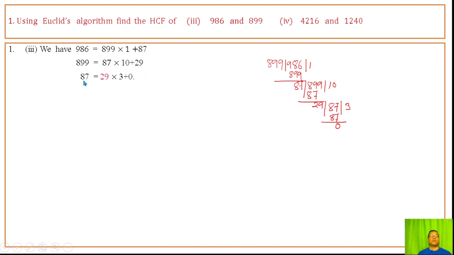Then 87 as the new dividend and the remainder 29 as the new divisor gives quotient 3 and remainder 0. Hence the required HCF of the two given positive integers is 29.